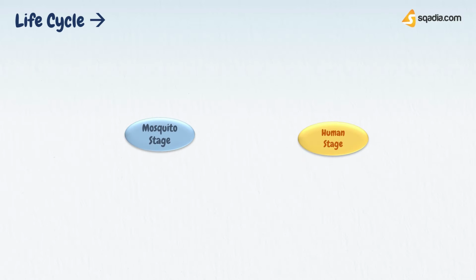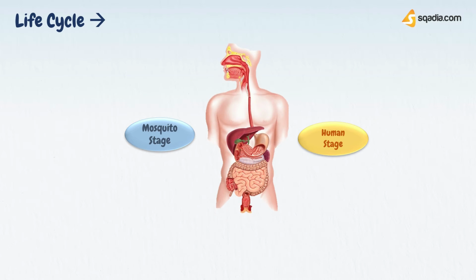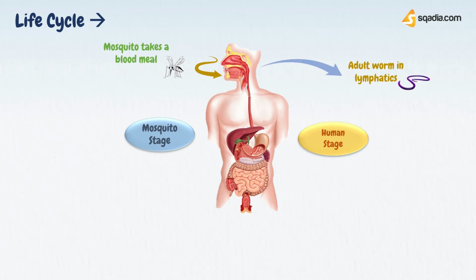Before studying the life cycle in detail, it should be clear that this life cycle consists of two stages. The one is the human stage, and the other one is the mosquito stage, in which the larvae develop at different stages. And humans are the only definitive host. The life cycle of Wuchereria bancrofti begins when the mosquito takes a blood meal and the infective larvae L3 enter the skin. In the next step, you can see the adult worms in the lymphatics.